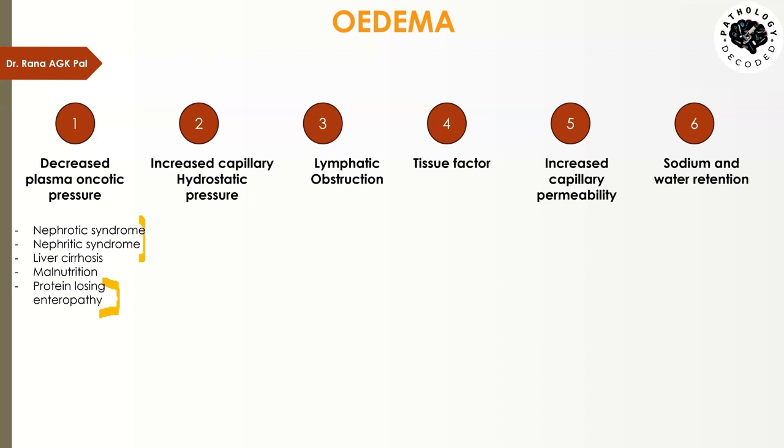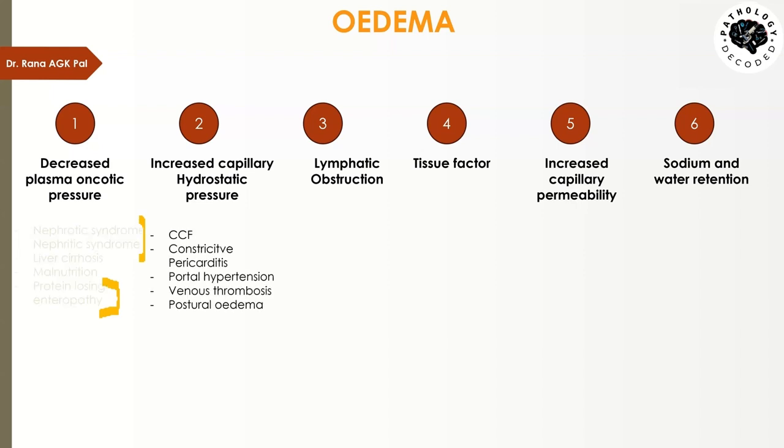Then the second one, increased capillary hydrostatic pressure. Here, any condition which will increase the hydrostatic pressure in the capillaries. The important one was venous blockade or decreased cardiac output. In congestive cardiac failure or constrictive pericarditis, there is back pressure in the veins which are bringing the blood to the heart, and that back pressure is then further reflected into the tissue behind it.